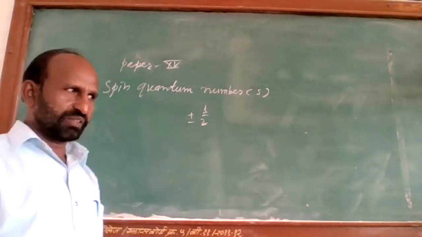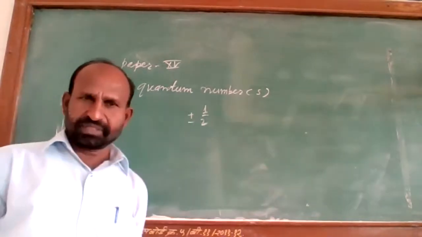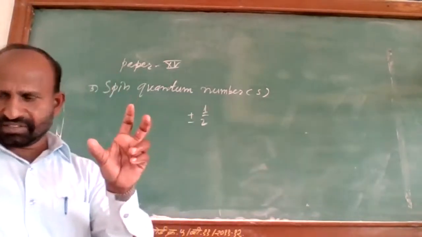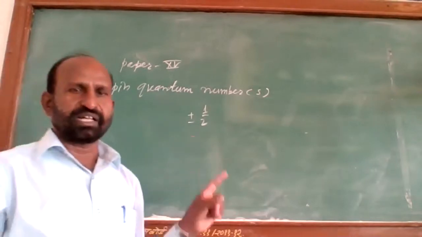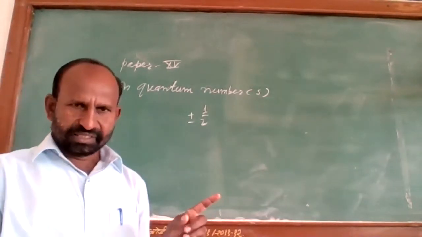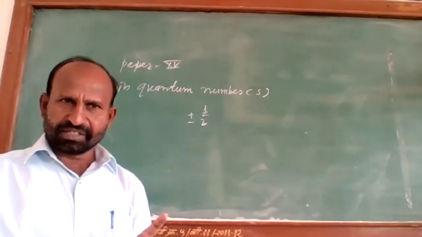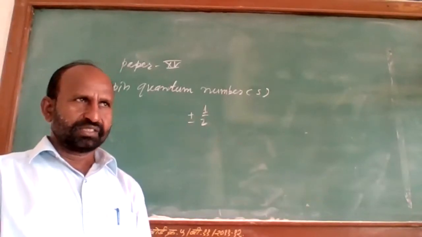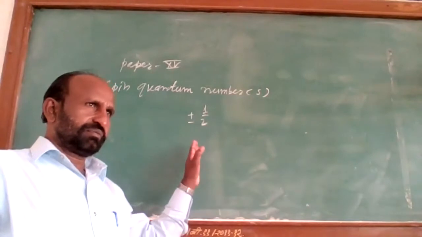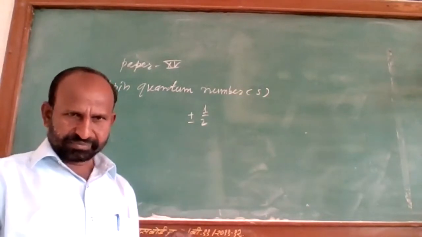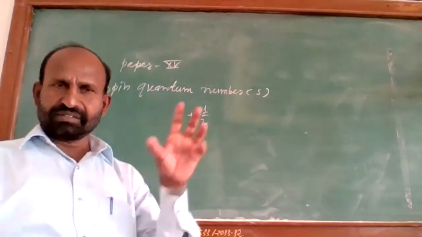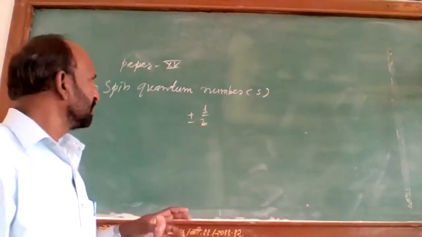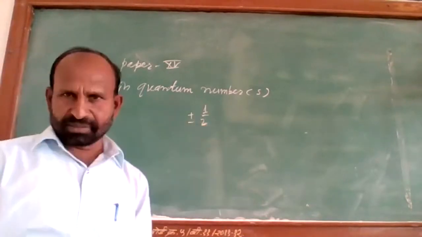If it is anti-clockwise, it is plus 1/2. So the spin of the electron is always 1/2, because the spin motion of the electron may be clockwise or anti-clockwise. So this is about the spin quantum number.